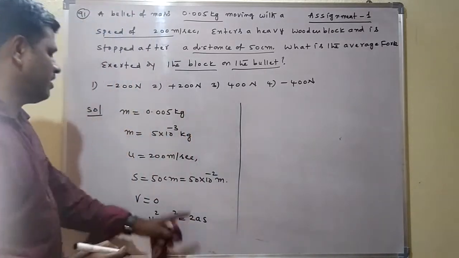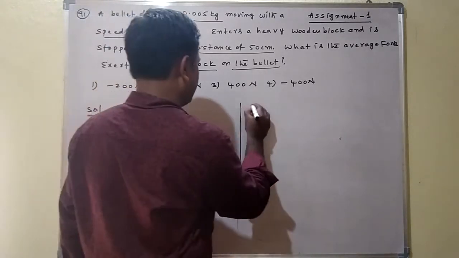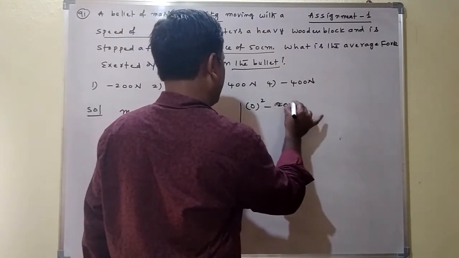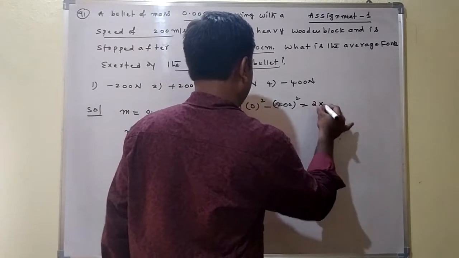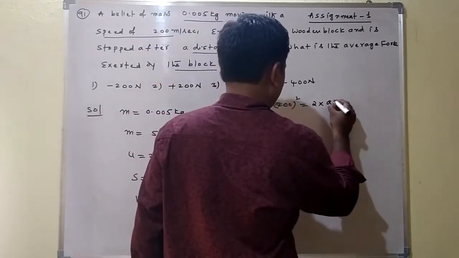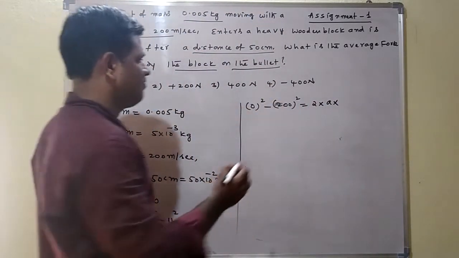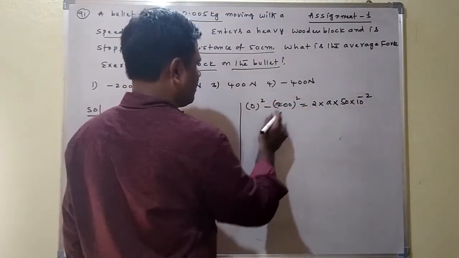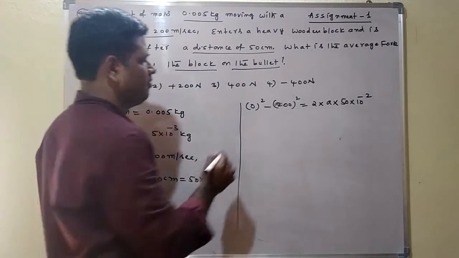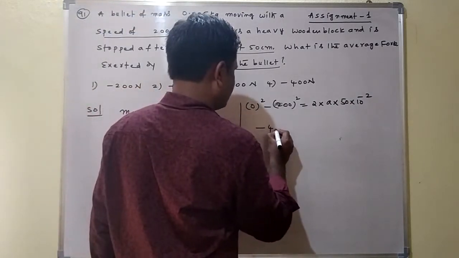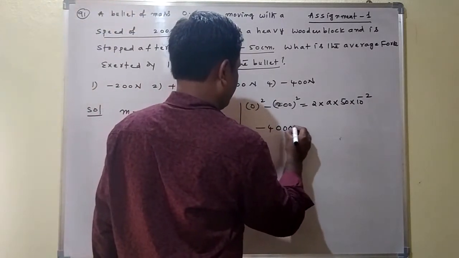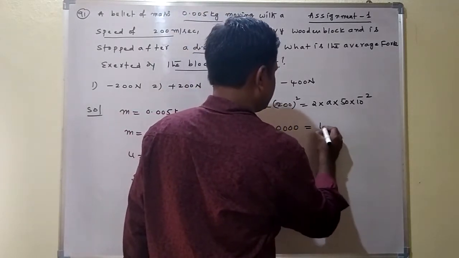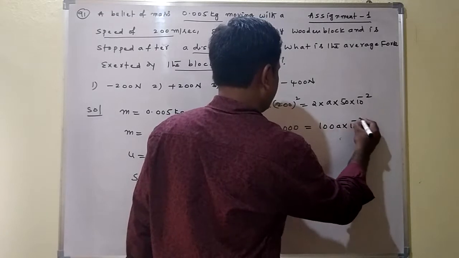So 0 square minus U square, U is 200, so 200 square is equal to 2 into acceleration, which we don't know, into S. S we know, 50 into 10 power of minus 2. 200 square is 40,000, which is equal to 100A into 10 power of minus 2.